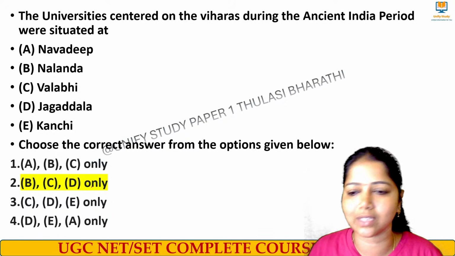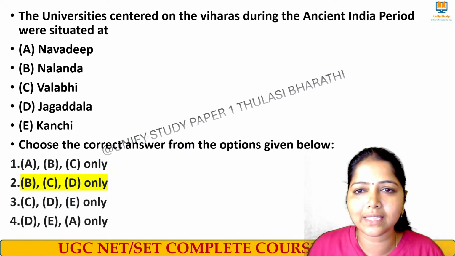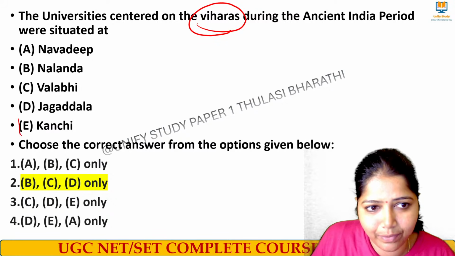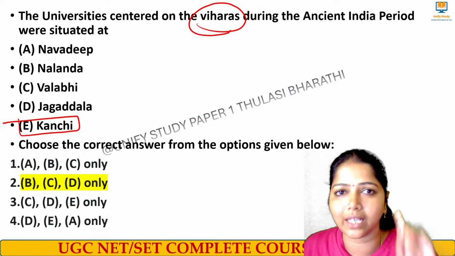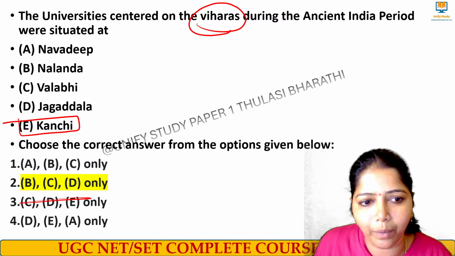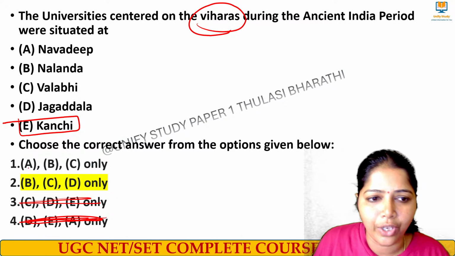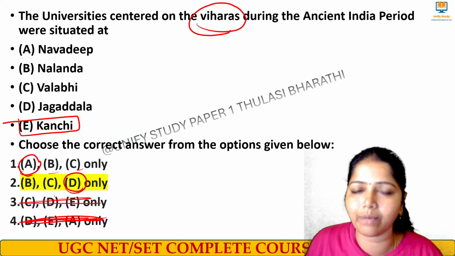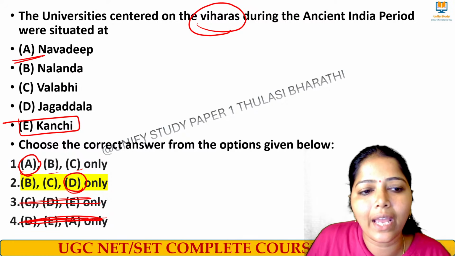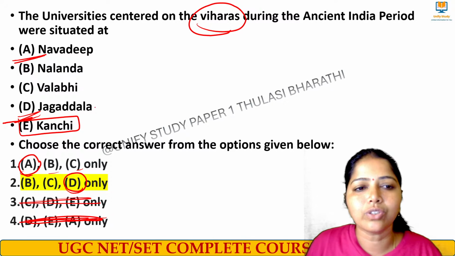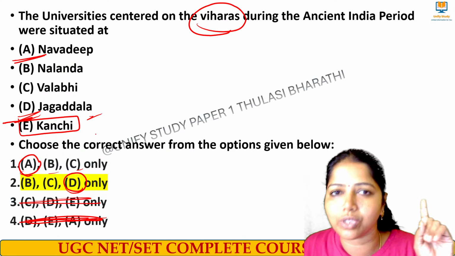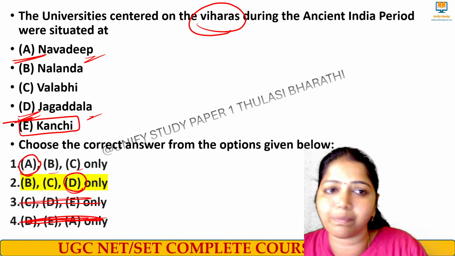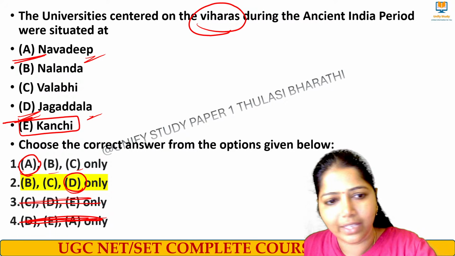The right answer for this question is B, C, D. I have told you now, viharas means Buddhist monastery centers. Definitely Kanchi will not come because it is a Hindu learning center. We can eliminate option E. Two options get eliminated. You have to check C only with A or D, because B and C are common in both options. We have to check whether A or D will come. Jagaddala, I told you now, is a Buddhist monastery center. Nadia is not connected with Buddhism; it is also connected with Brahmanical institutes. Right? Very good.